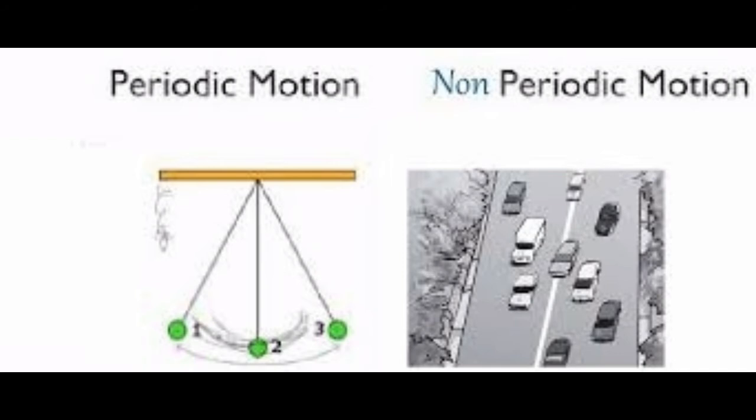In this picture you will get a clear idea of periodic and non-periodic motion. The car is moving here and there, no fixed interval of time is there, so that is why it is non-periodic motion. Once again, the motion which repeats itself in a fixed interval of time is called periodic motion, and the motion which takes different intervals of time to repeat itself is called non-periodic motion.